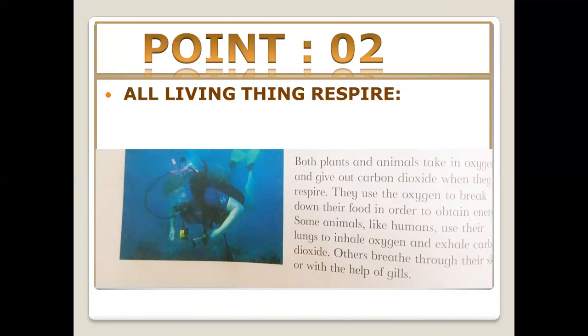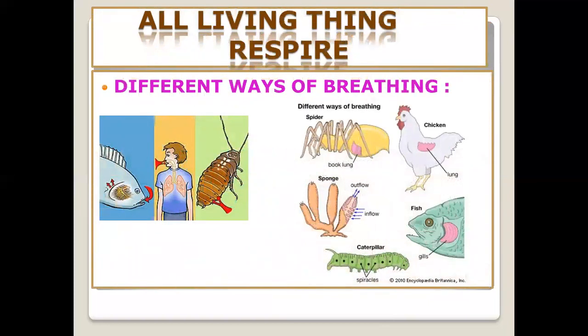Some animals like humans use their lungs to inhale oxygen and exhale carbon dioxide. Inhale means bring inside and exhale means outside. Others breathe through their skin or with the help of gills. Some animals use lungs for respiration, and some animals use their gills and skin for respiration. I share a screen over here. You see some different examples.